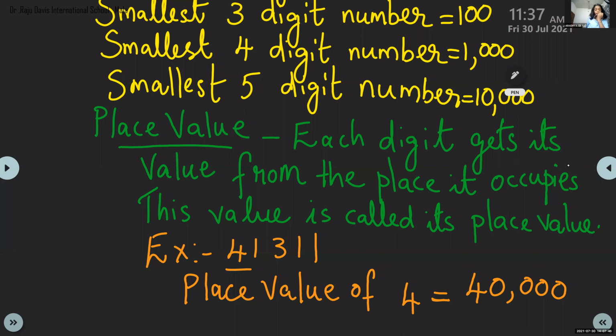Ma'am, I have some network issue. Okay, I will send the notes later, to those who are facing network issues. So children, please see that. Finished? No, ma'am. I will send the notes.